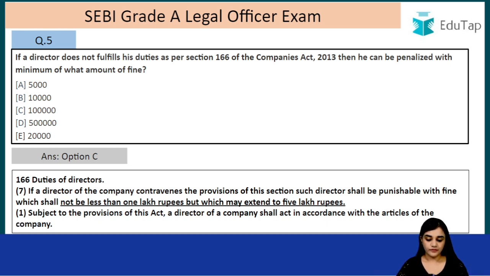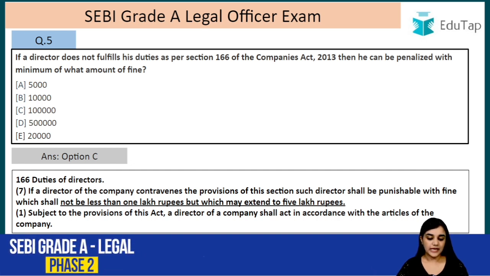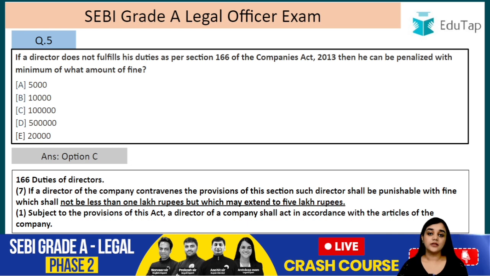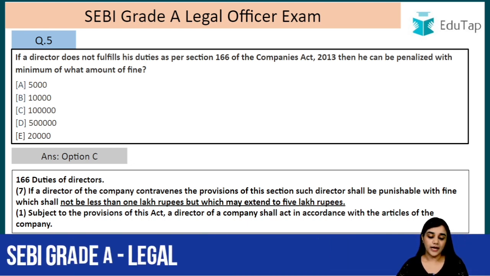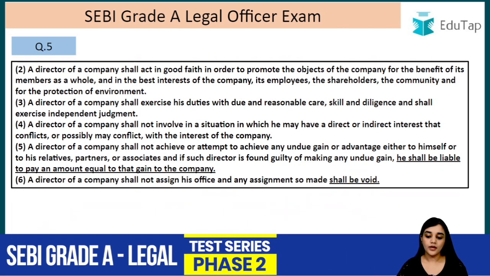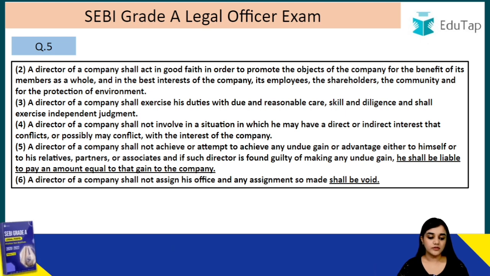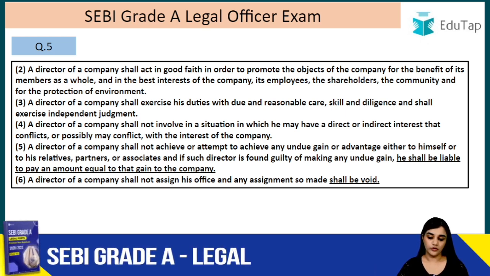Subject to the provisions of this Act, a director of a company shall act in accordance with the articles of the company. So the first duty of the director is to act in accordance with the articles of the company. A director of a company shall act in good faith in order to promote the object of the company for the benefit of its members as a whole and in the best interest of the company, its employees, the shareholders, the community, and for the protection of environment.